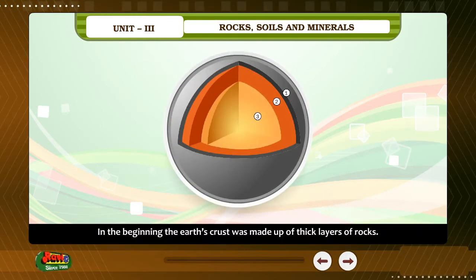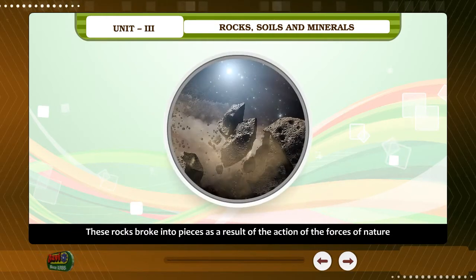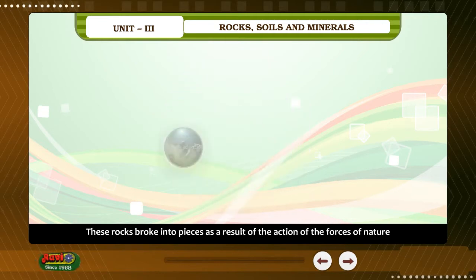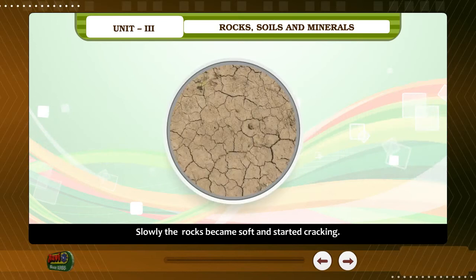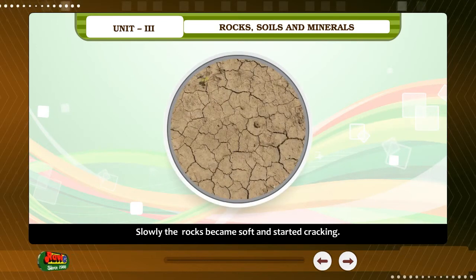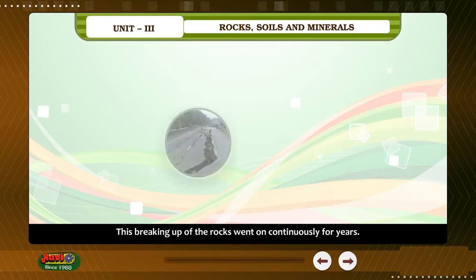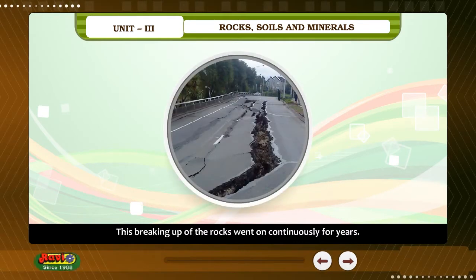In the beginning, the Earth's crust was made up of thick layers of rocks. These rocks broke into pieces as a result of the action of the forces of nature. The sun heated the rocks, the rain cooled them, the water flowed over them, and the wind blew over them. Slowly, the rocks became soft and started cracking. This breaking up of the rocks went on continuously for years.